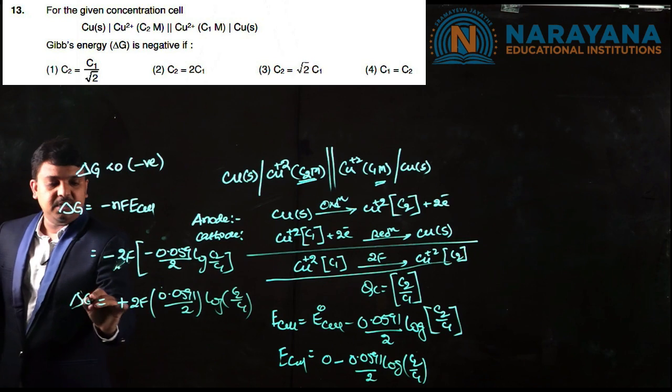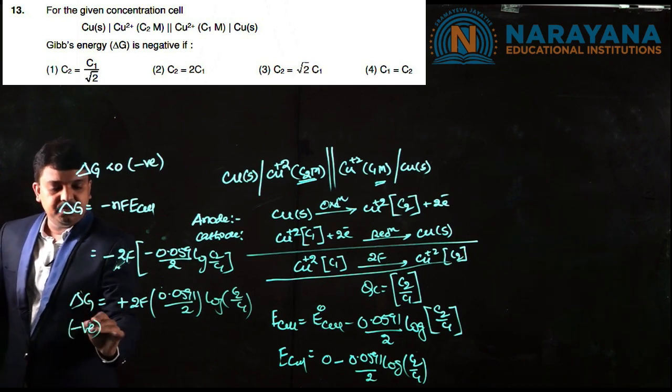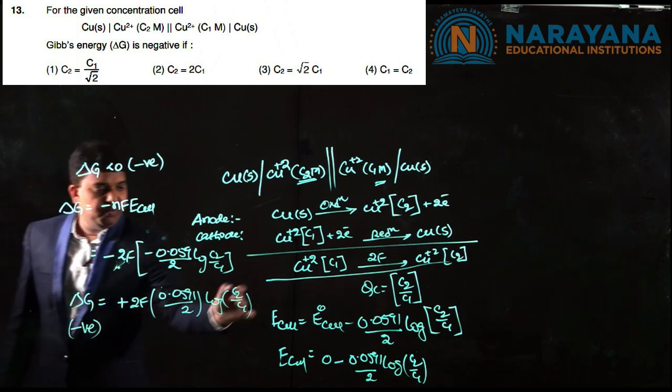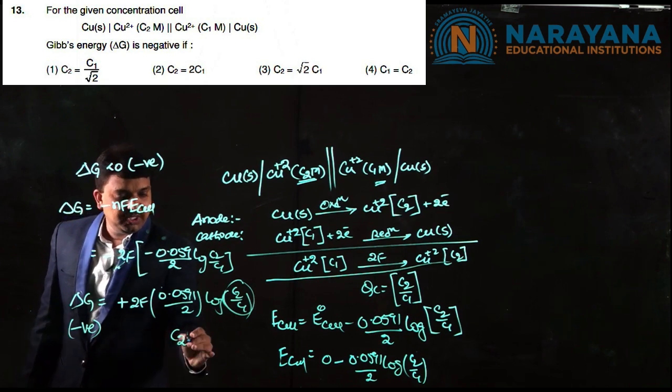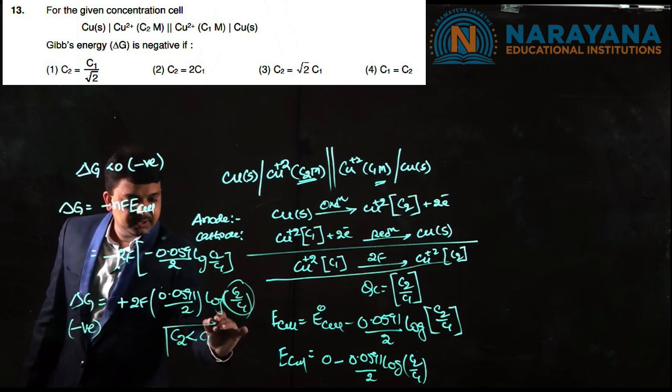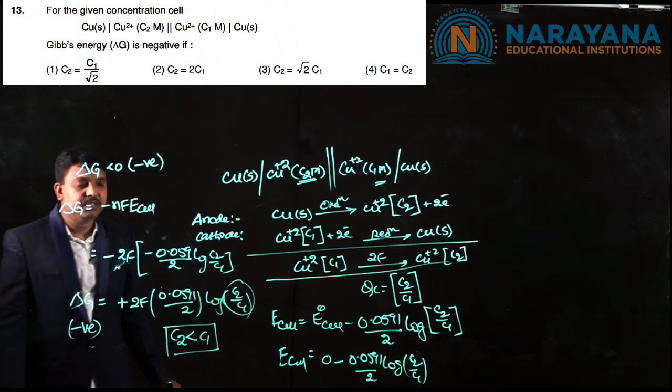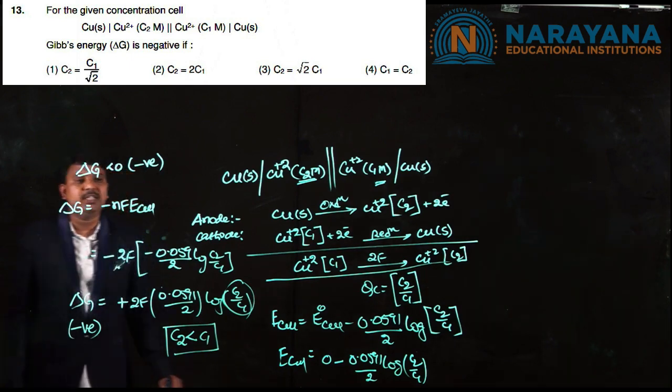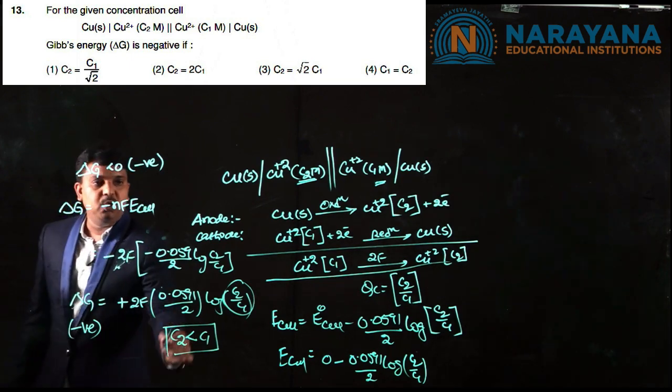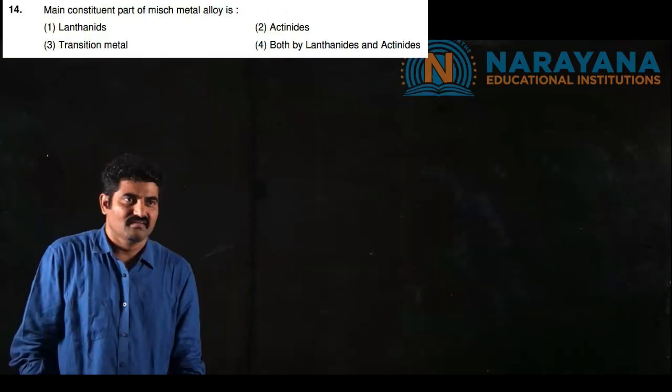This is delta G, and it must be negative. So it must be negative means C2 must be less than C1. That's why option 1 is correct, where C2 is equal to C1 by root 2.